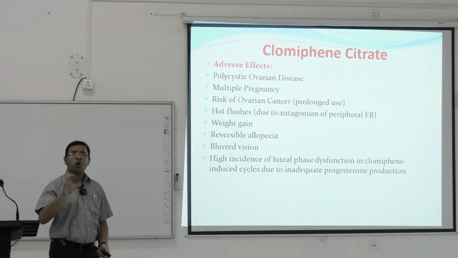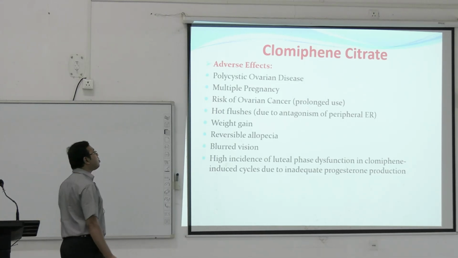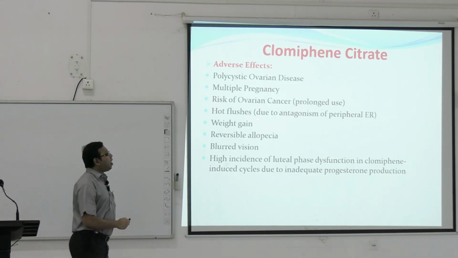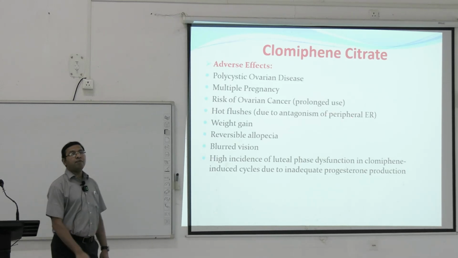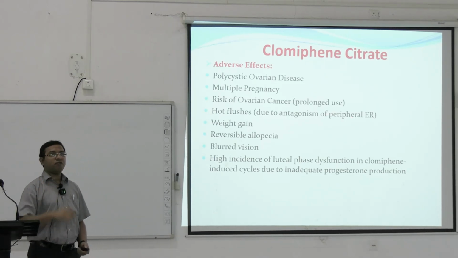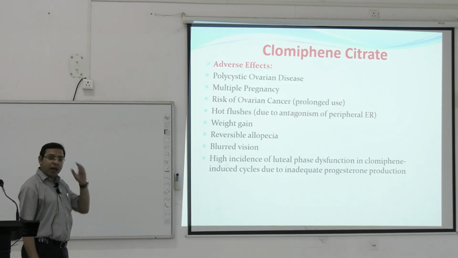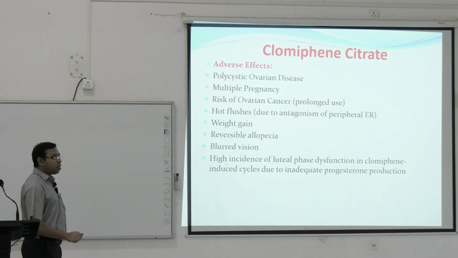Because the ovaries are continuously getting stimulated, we are getting more estrogen by giving the clomiphene. Hot flashes may be there due to antagonism of the peripheral estrogen receptor. The peripheral estrogen receptor becomes antagonized due to this feedback mechanism. Weight gain can happen, reversible alopecia, hair loss can happen, blurred vision can happen.